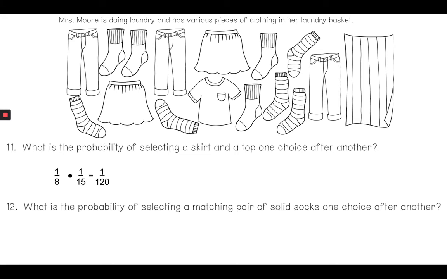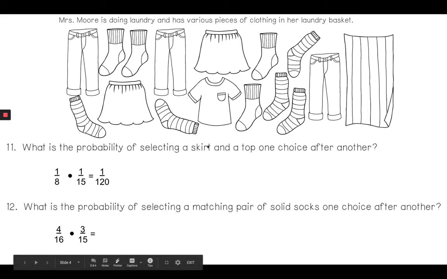All right, number 12. What is the probability of selecting a matching pair of solid socks, one choice after another? Now, again, it doesn't say replacement, so I know that this one is dependent, which means my probability is going to change after I do the first one. So, solid socks there, we have 4 solid socks. So, I have a 4 in 16 chance, but that means that my next time choosing, I have only 3 socks out of 15 total items. So again, I picked a sock. There's 15 items left. I then pick another sock. Well, I only have 3 choices to get another sock that's a solid.